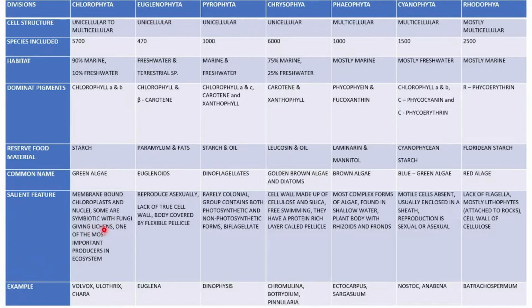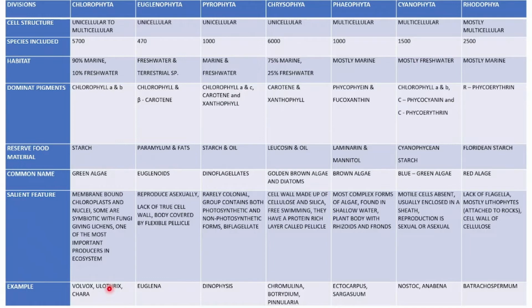This is their special characteristic of chlorophyta. They are one of the most important producers in the ecosystem because they are autotrophic. The green pigments are present in chlorophyta and they are photosynthetic. They are the primitive plants. Examples are volvox, ulothrix, and chara.